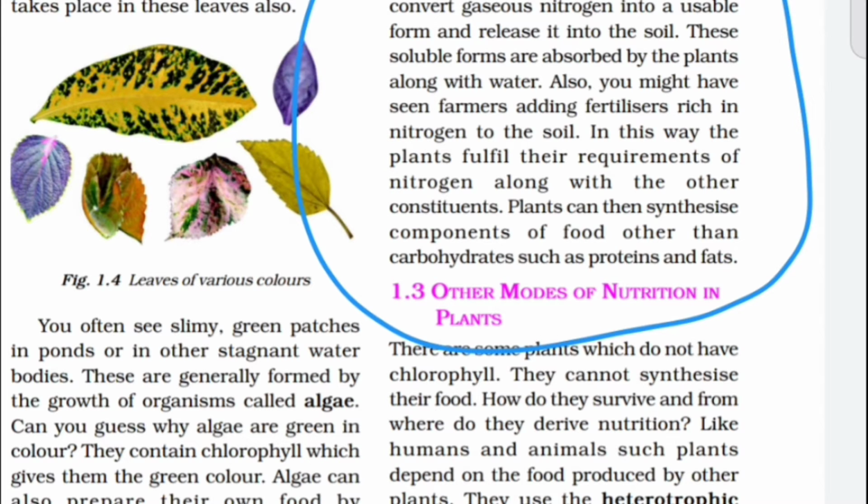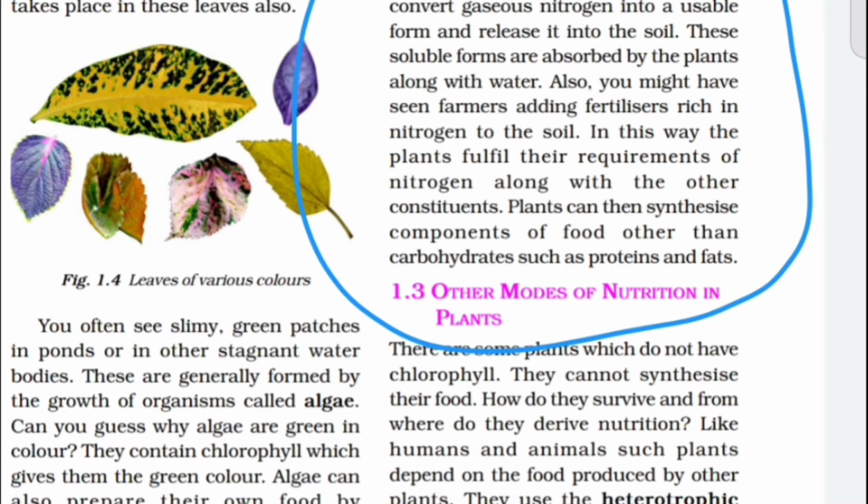These minerals contain nitrogen, just like calcium, phosphorus, sulfur. These are mainly the nutrients. You already know the nutrients, what the elements are. So these elements, mainly nitrogen, are absorbed by the plants along with water. The water is absorbed by the plant using the root. There are also minerals, and the minerals contain mainly nitrogen.